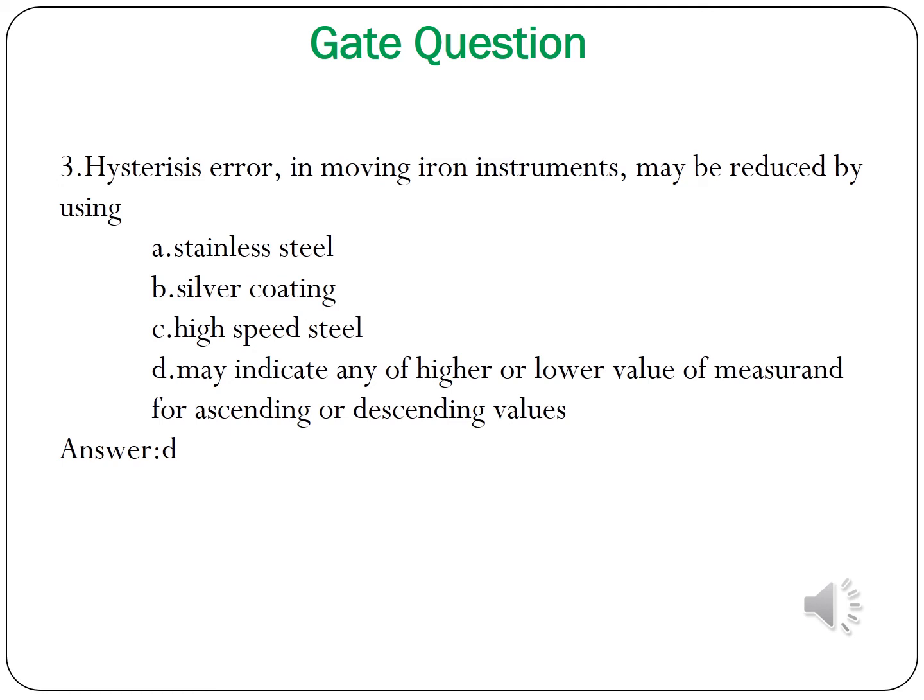Third question: hysteresis error in moving iron instrument may be reduced by using stainless steel, silver coating, high speed steel. May indicate any of the higher or lower value of measurement for ascending or descending value. So the answer is D.